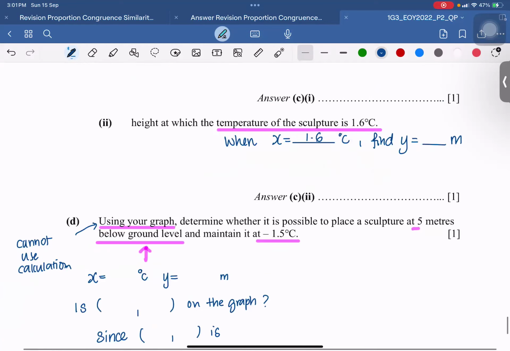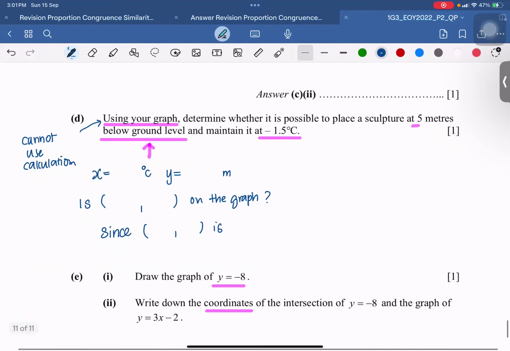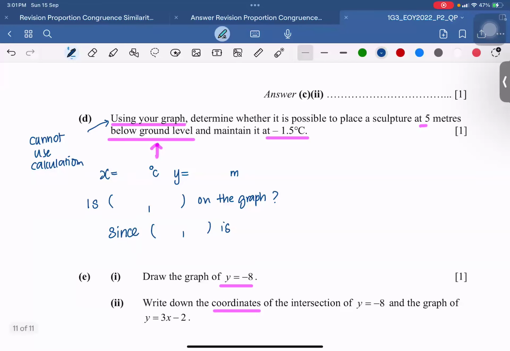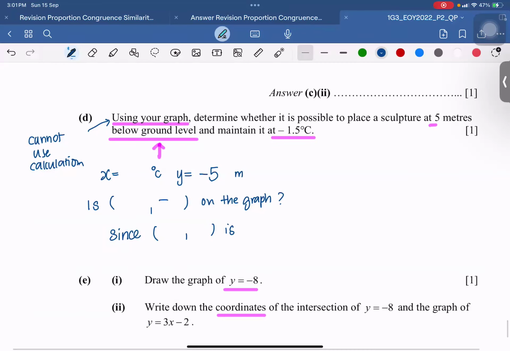Next part over here, this is actually a very simple question. Using your graph, they say no calculation is allowed. Is it possible to place a sculpture at 5 meters, but take note, below ground level, and maintain it at a temperature of -1.5? If they say 5 meters is below ground level, it means I have -5 for my y value.